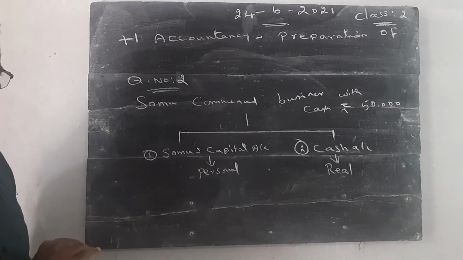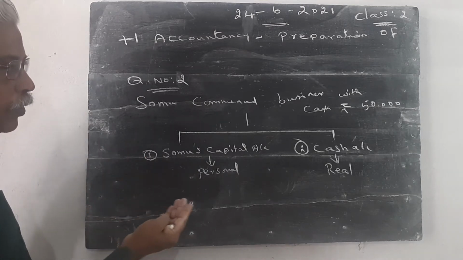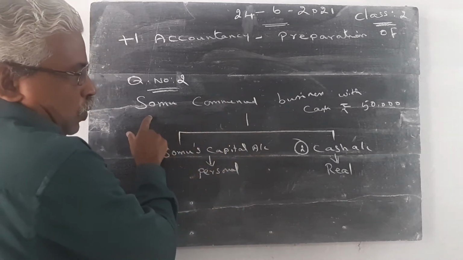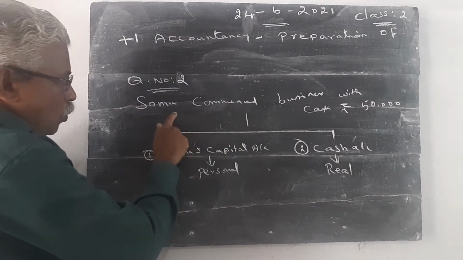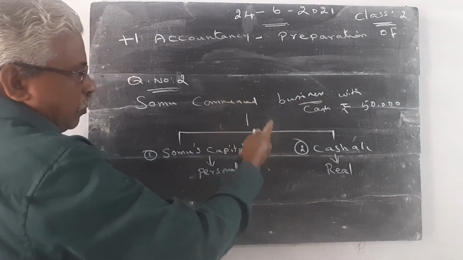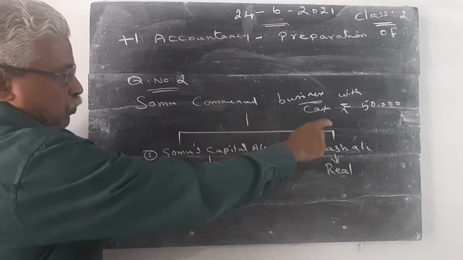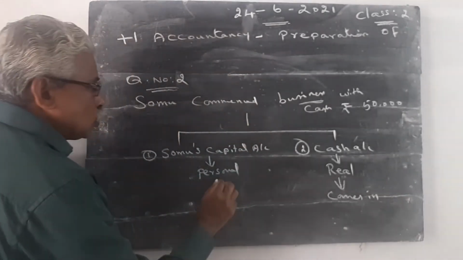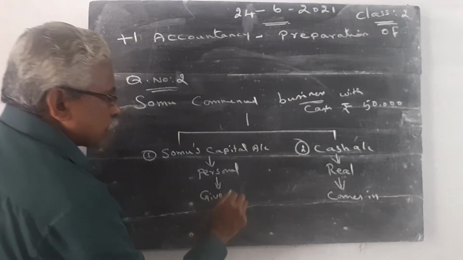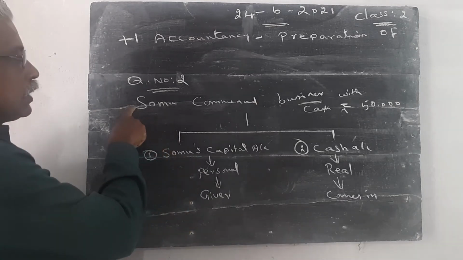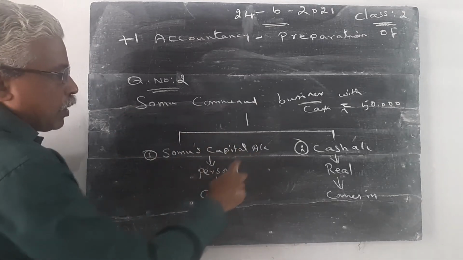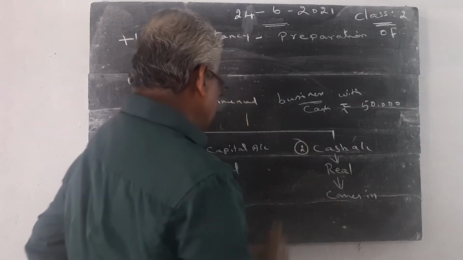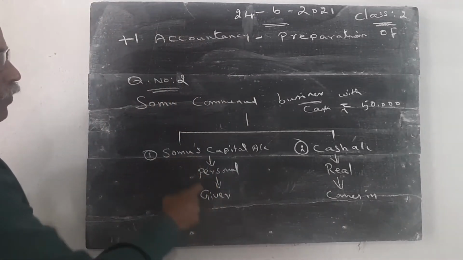Somu started business. He gave money to the business. 50,000 rupees is given to the business by Somu. Somu is a proprietor. Somu and the business are different. He contributed capital into the business. So this 50,000 rupees comes into the business. Somu is the giver of this cash. Somu's capital account is a personal account. Cash account is the real account. Cash comes into the business. Somu is the giver of this cash.